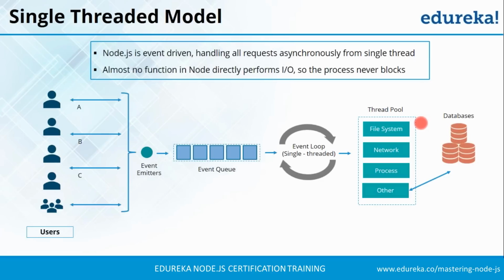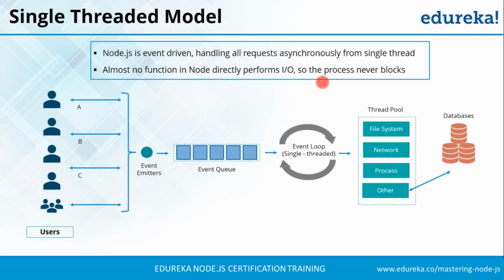Now, you can notice here that we have only one thread in this event loop. So one thread in the event loop will be handling the events directly. So no function in Node.js can directly perform operations. Thus, the process will never get blocked. As these processes are based on events and events are handled by the event loop, this model is also called the event-driven model. So our Node.js follows this event-driven model, or you can say single thread model.